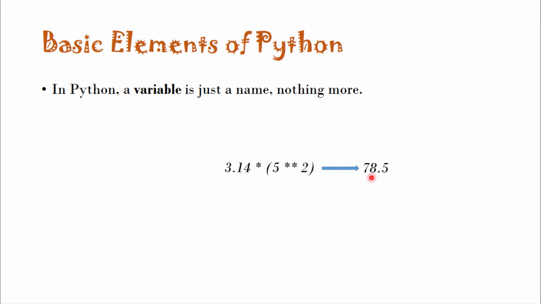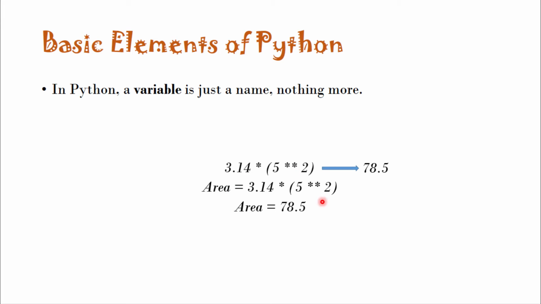Here again, this 78.5 is another object of type float. These are objects, but they do not have any name. They are nameless.